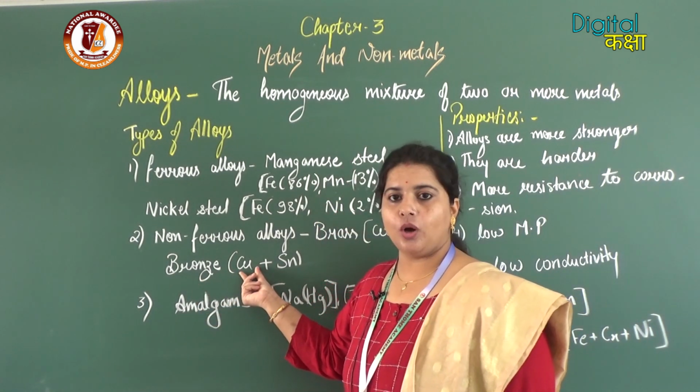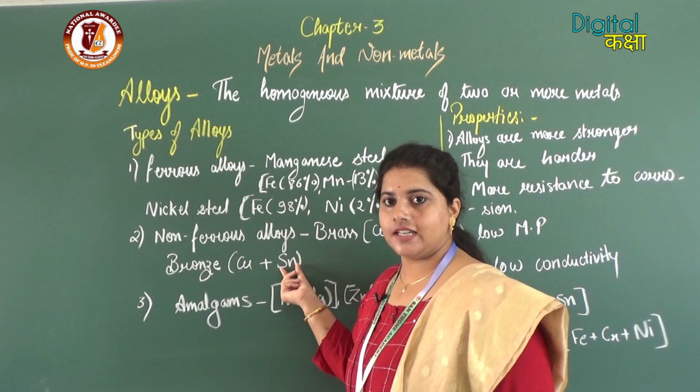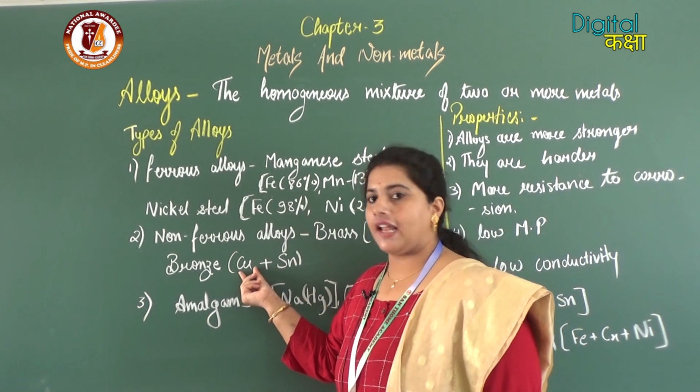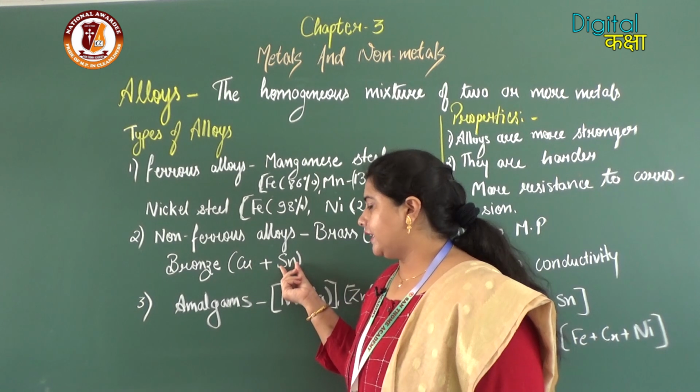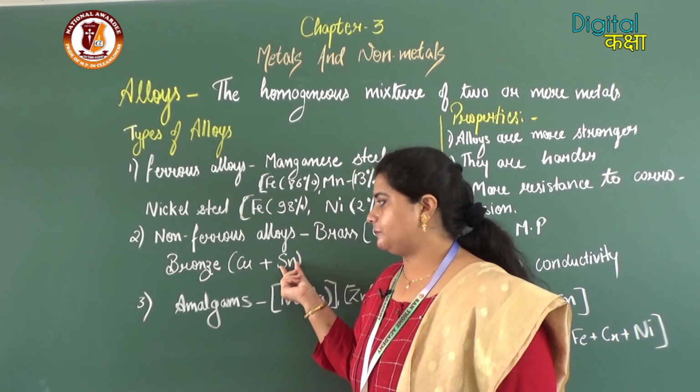Next example is bronze. It contains copper and Sn, that is tin. So copper is 90% in it and tin is 10% in it.